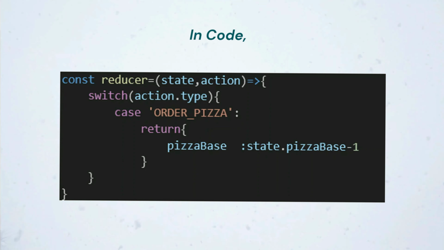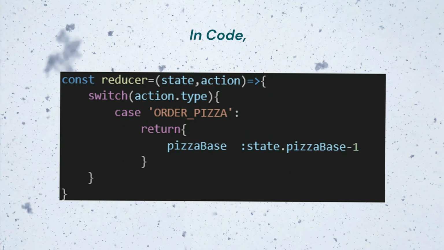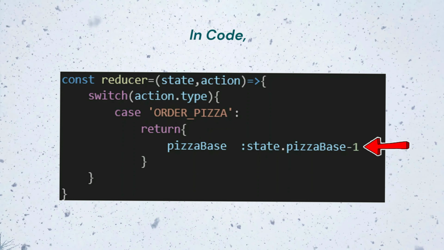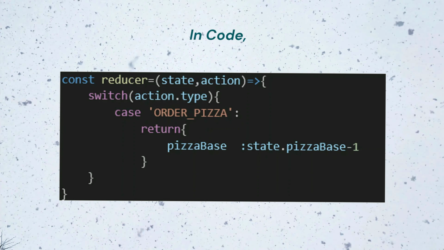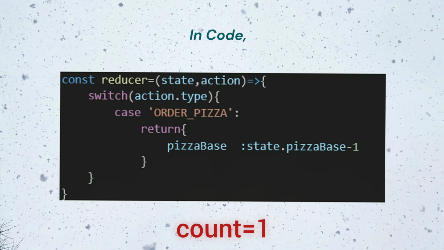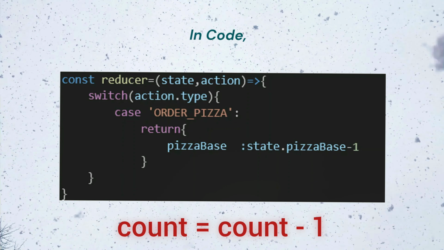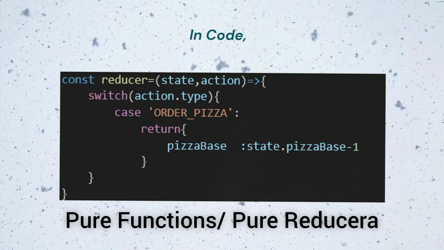So in our code, this is how it will be represented. Here type is order pizza. So the reducer simply reduces the count by 1 and returns the new count. This behavior will be the same for a given input. If the current count is 1, then the action order pizza will always return count minus 1. So that is the reason reducers are called pure reducers.